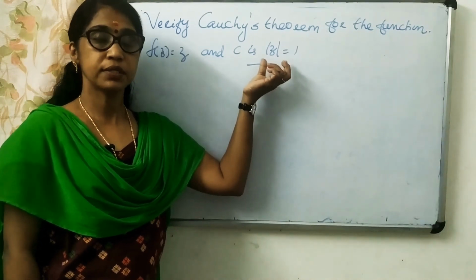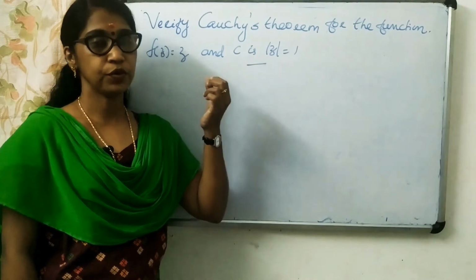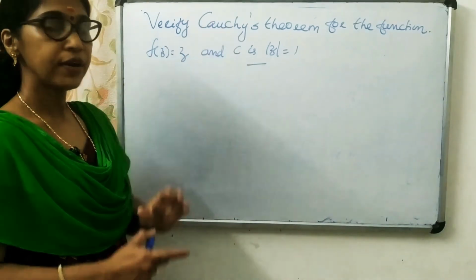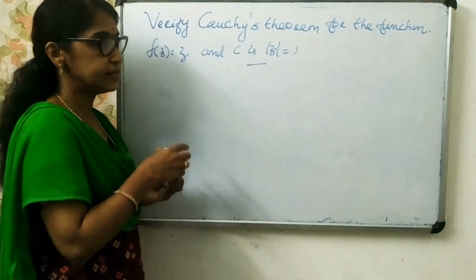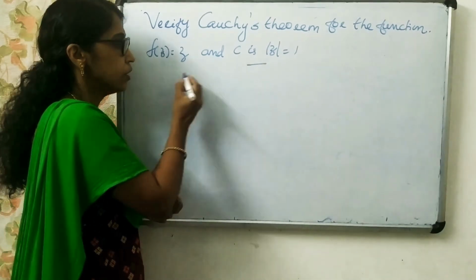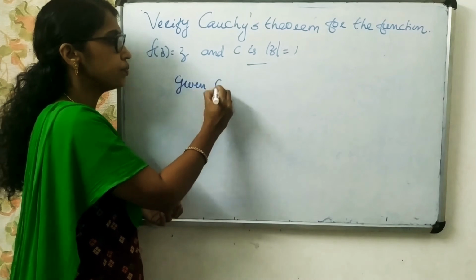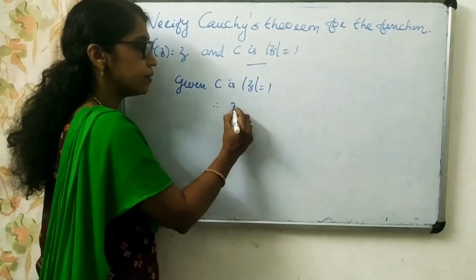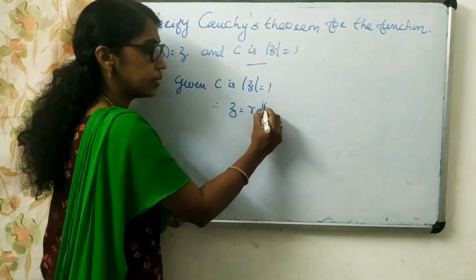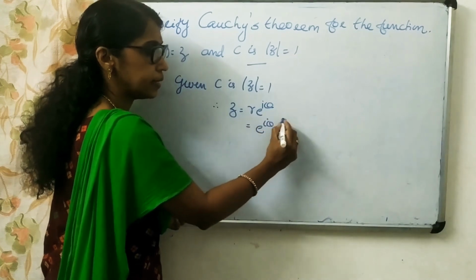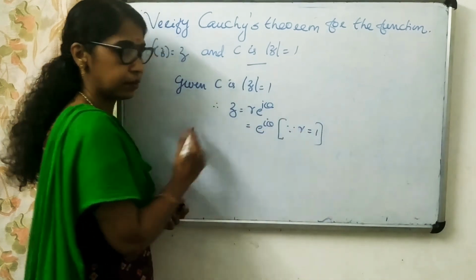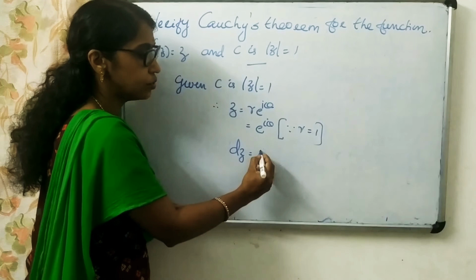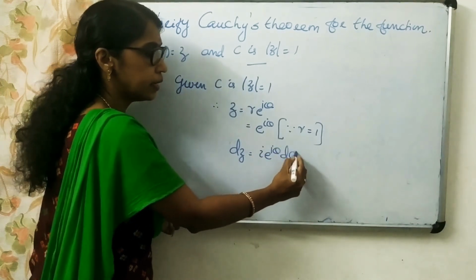ഞാൻ നേരത്തെ പറഞ്ഞു സർക്കിൾ വരുമ്പോൾ വി യൂസ് പോളാർ ഫോം. Okay, so here we are using polar form to find out the result. Okay, so we have to verify Cauchy's theorem. f of z is given as z and C is mod z equal to 1. So given C is mod z equal to 1. C is the circle, mod z equal to 1. Therefore we have z equal to r e raised to I theta. This is equal to e raised to I theta since r is equal to 1. Polar formula എഴുതി z equal to e raised to I theta and what is dz? dz equal to I e raised to I theta d theta.